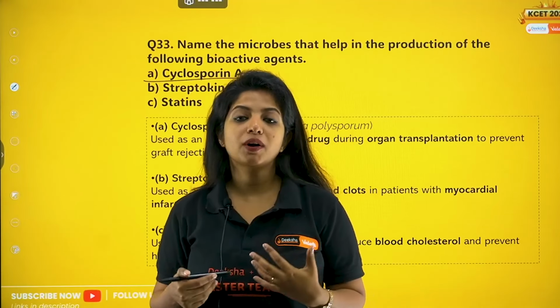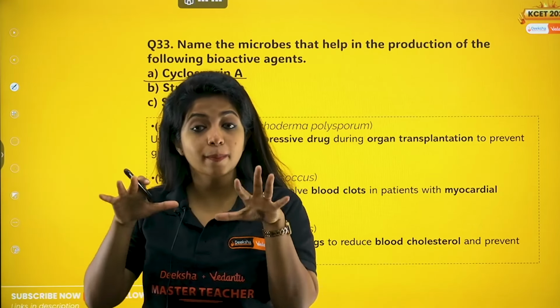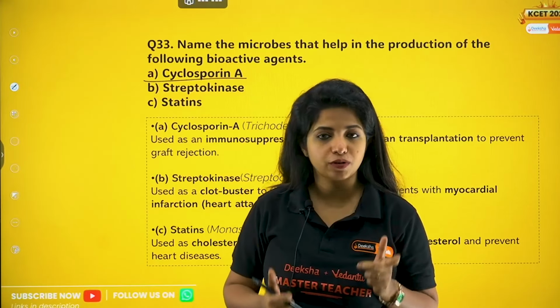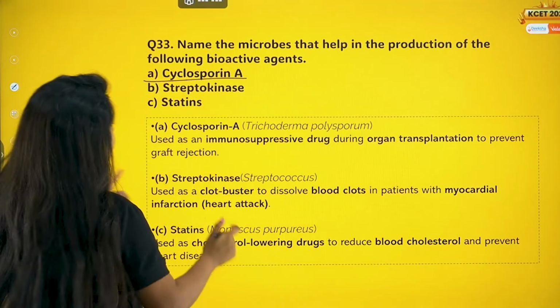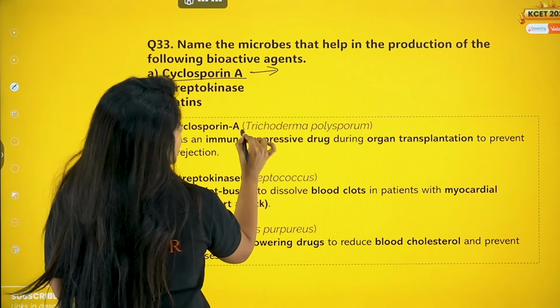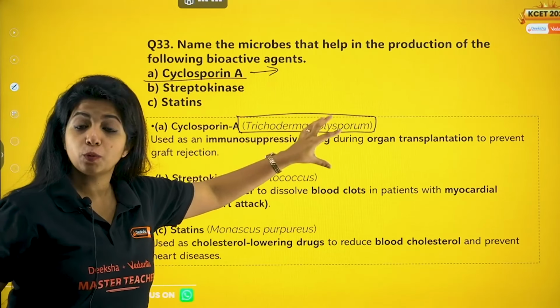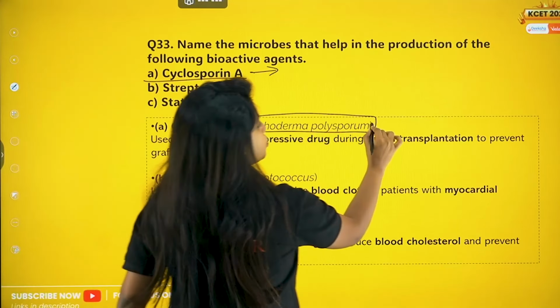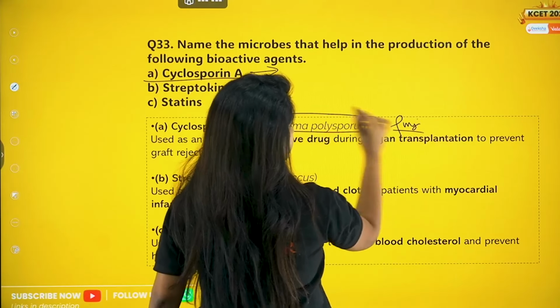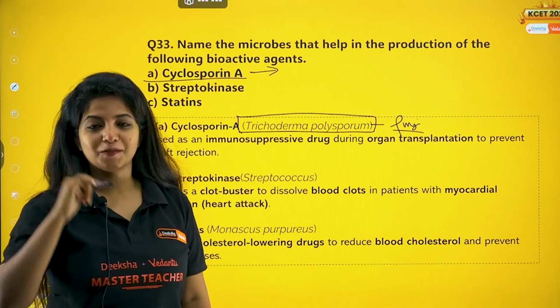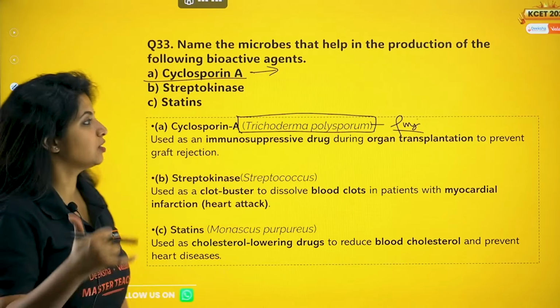So basically, our body is given immunosuppressive agents that suppress the immune system a bit, and that helps in the organ transplantation process. Cyclosporin A is that immunosuppressive agent, and you get it from Trichoderma polysporum, which is a fungi. Which is what? A fungi. It's a fun guy. You can remember it like that. Cyclosporin A from Trichoderma polysporum, and it's a fungi.